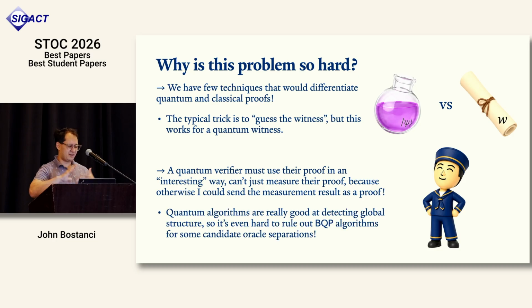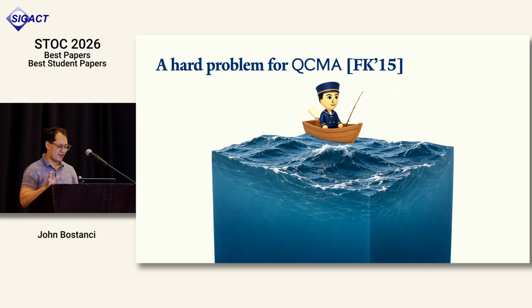So somehow the oracle, if you're searching for a classical oracle, has to have some kind of global correlation, global structure, but then it's really hard to rule out BQP algorithms. How do you know that just a normal quantum computer couldn't find that structure itself? So the problem sits in a funky spot. We have to balance two competing desires. So I'm gonna tell you about a proof strategy.